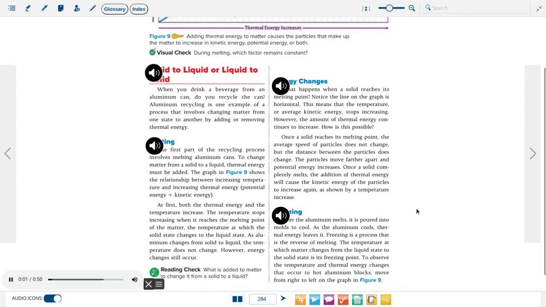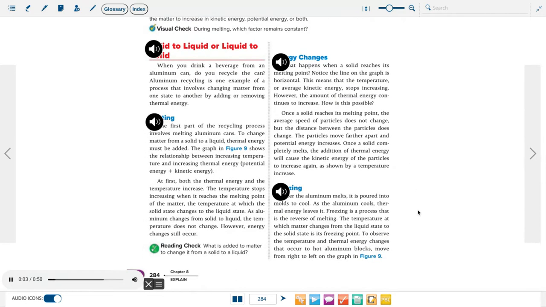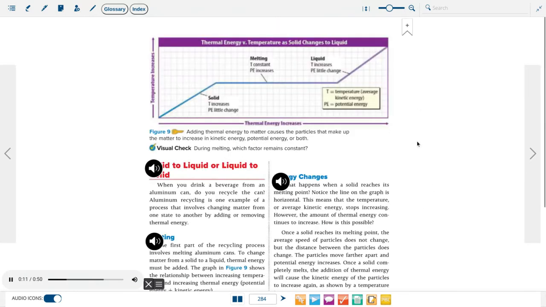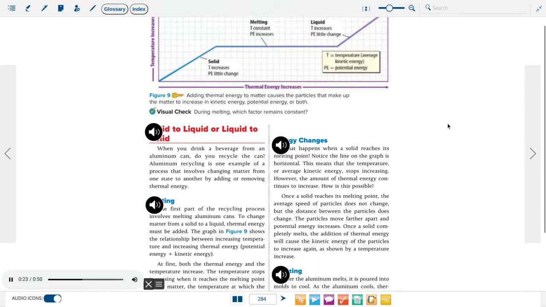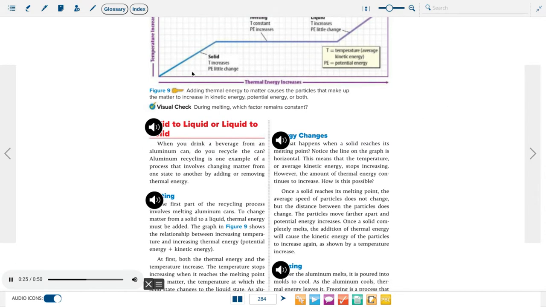Melting. The first part of the recycling process involves melting aluminum cans. To change matter from a solid to a liquid, thermal energy must be added. The graph in Figure 9 shows the relationship between increasing temperature and increasing thermal energy. Potential energy plus kinetic energy. At first, both the thermal energy and the temperature increase.